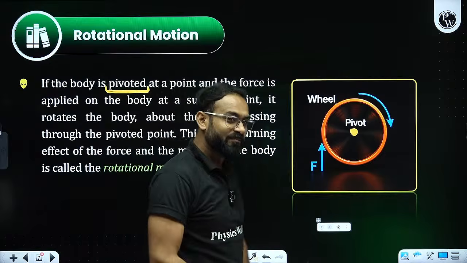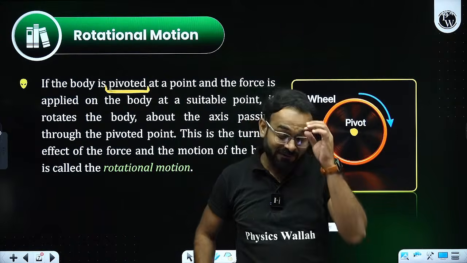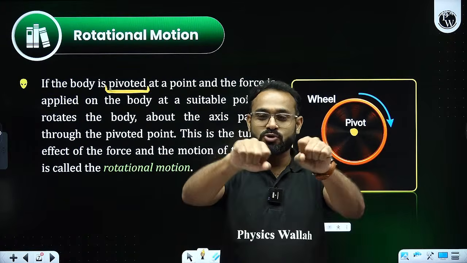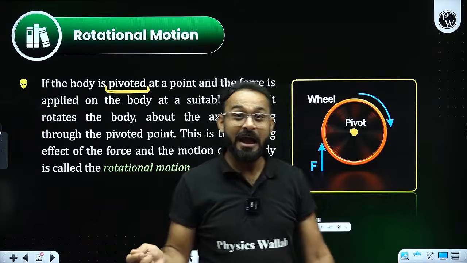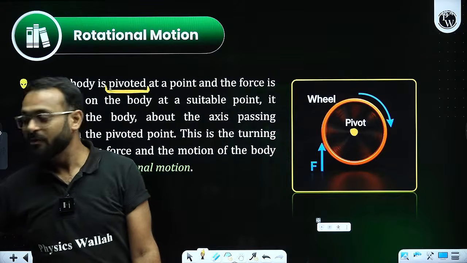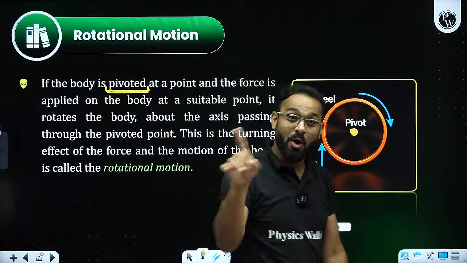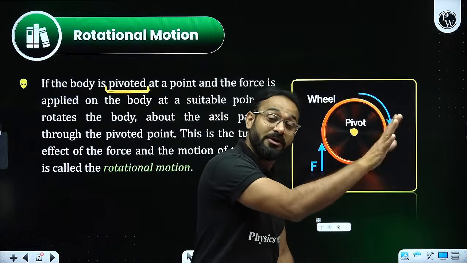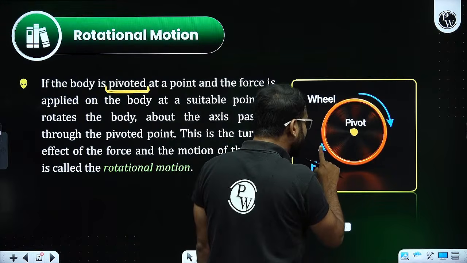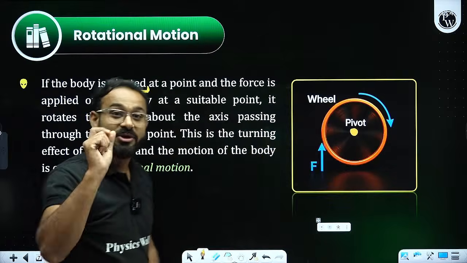So what happened exactly? When I was a small kid, I observed many times that there were a few kids in my colony who used to carry one tire and one stick. They provide force and run along with the tire. Have you ever seen someone doing the same? In that case, the tire is revolving, the rotational motion is actually going on. When the force is provided from one side, the rotation goes on like that. That is called rotational motion.